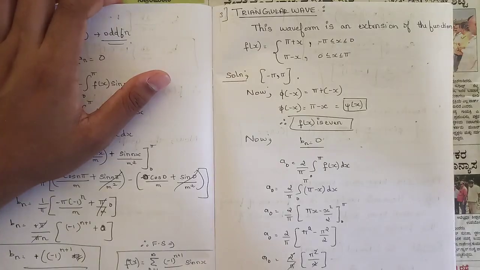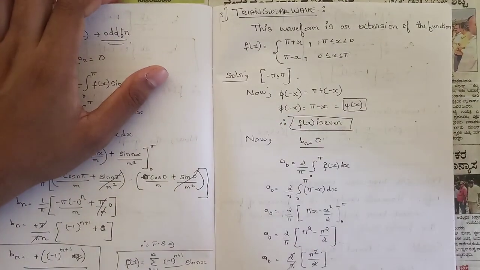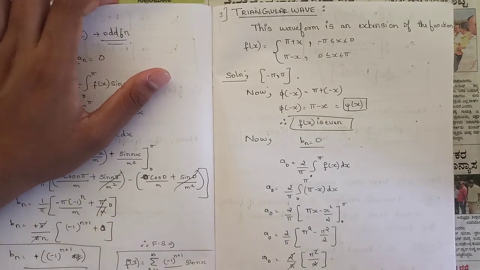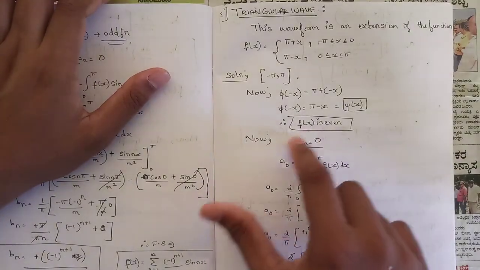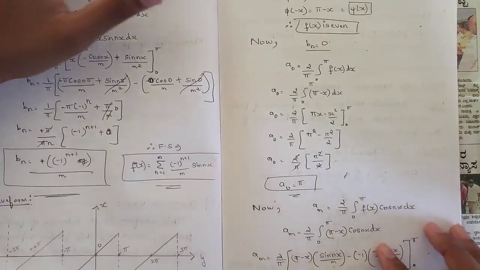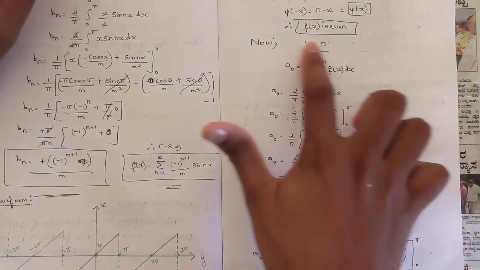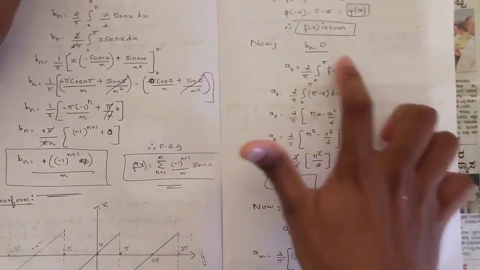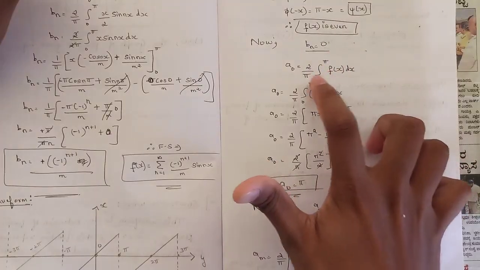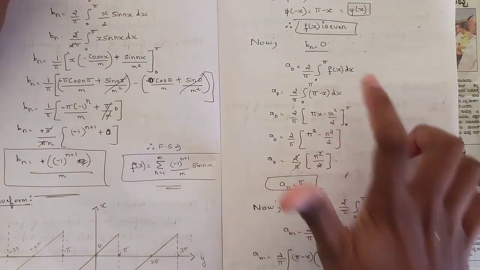The condition remains that f of x is an even function, and we also know that in an even function the Fourier coefficient Bn is 0. We need to find the values for a0 and an. So this is the formula for a0, that is, in an even function the formula for a0 in the interval minus pi to pi is 2 by pi, integral from 0 to pi of f of x dx.